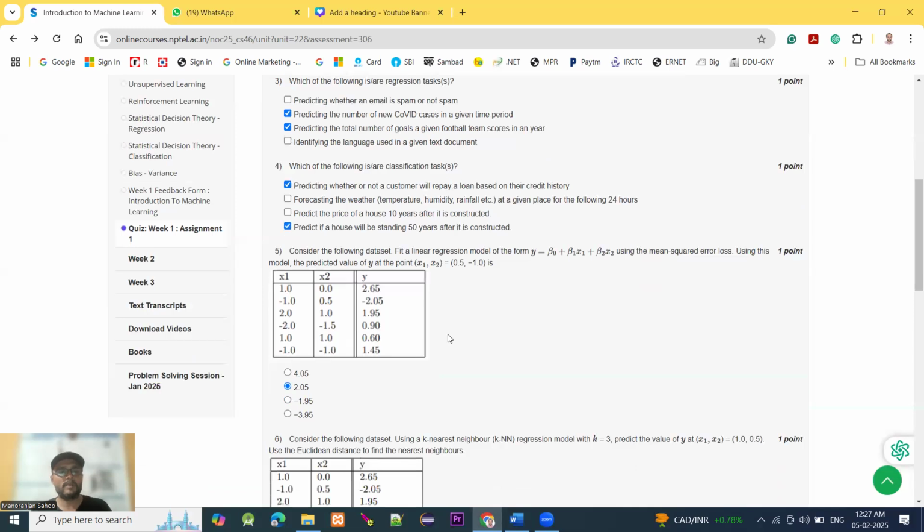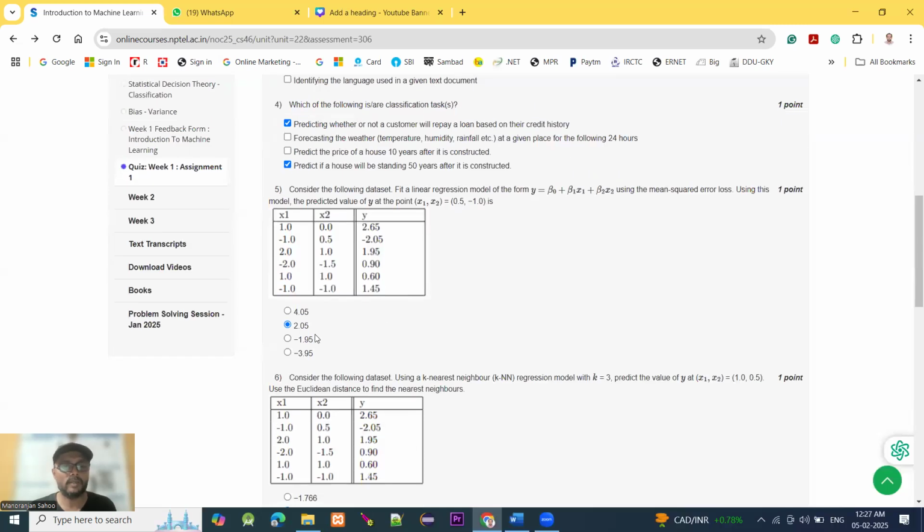Moving to question number 5. Consider the following dataset and fit a linear regression model of the form Y as given, using the mean square error loss. Using this model, what will be the predicted value Y at points x1 and x2, that is 0.5 and minus 1.0? The value we calculated here is 2.05.